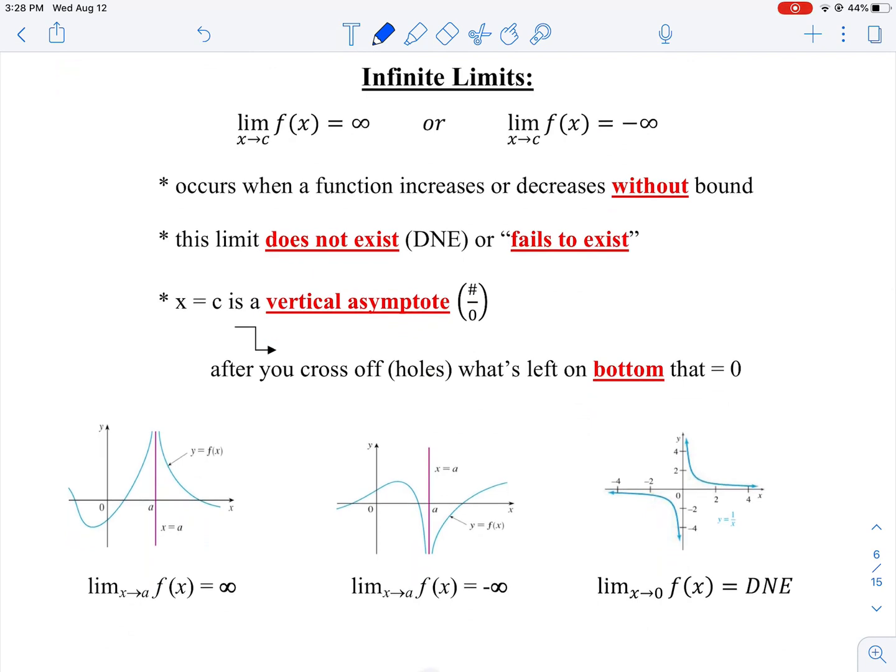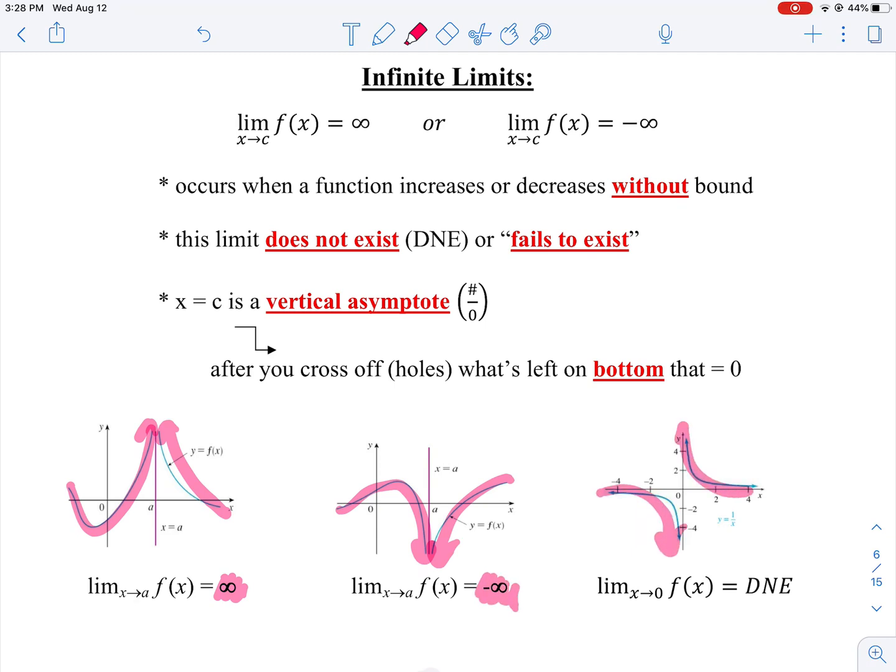Now, we're going to talk about that now. What happens when we evaluate a limit and we don't hit a hole, but we approach a vertical asymptote? My graph can do a couple different things. My graph can shoot up from the left and the right, and both of them go up. We would then say that the limit as x approaches that vertical asymptote, whatever that x value is, is positive infinity, because they're both going to go up, up, up. Now, our graph can shoot down from the left and down from the right. So as we approach that vertical asymptote, they're both going to go down. We would then say that our limit approaches negative infinity.